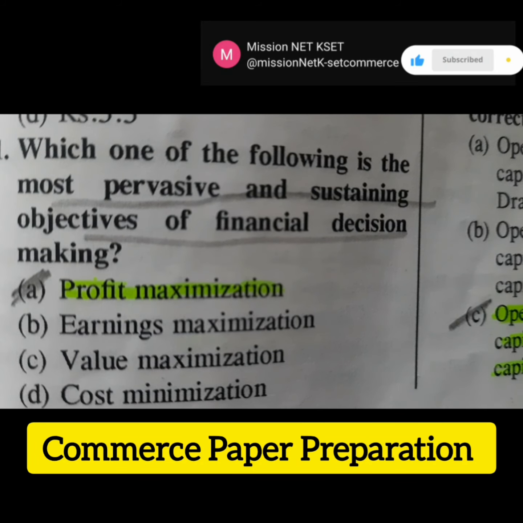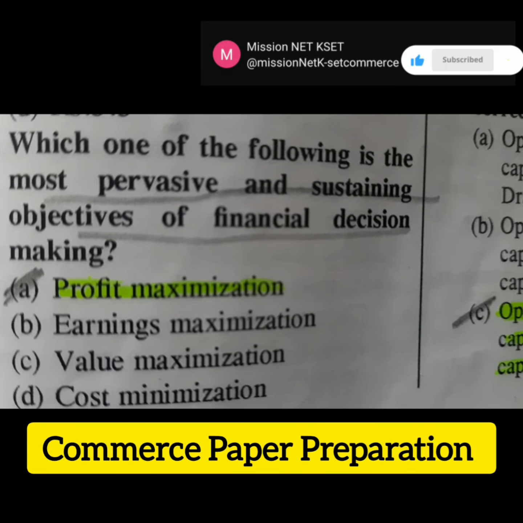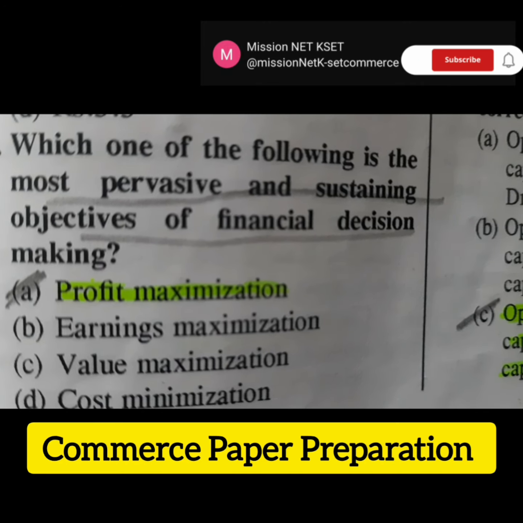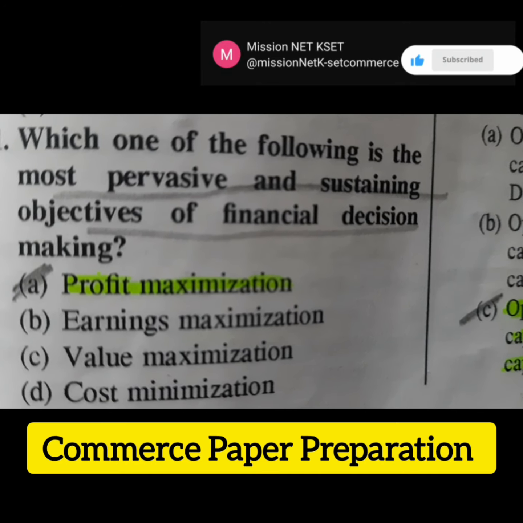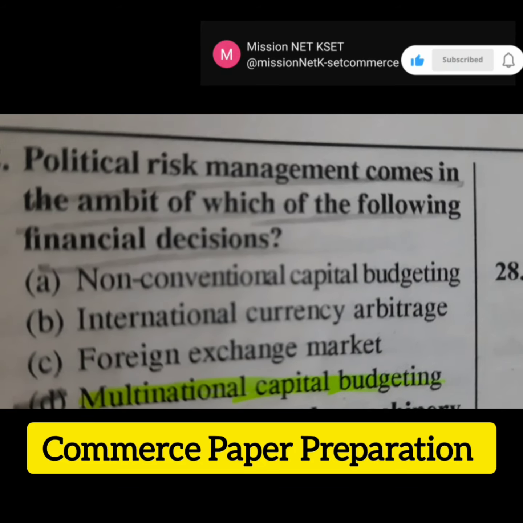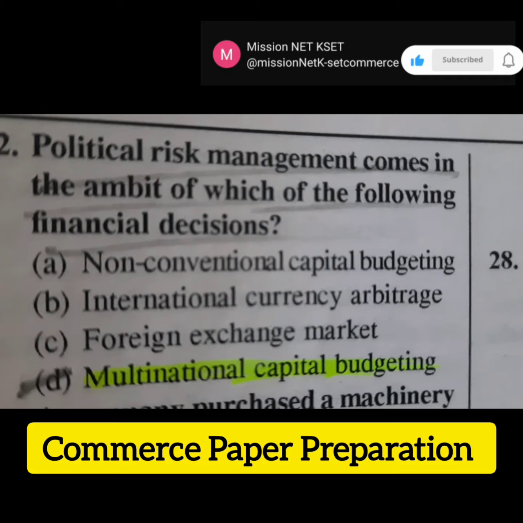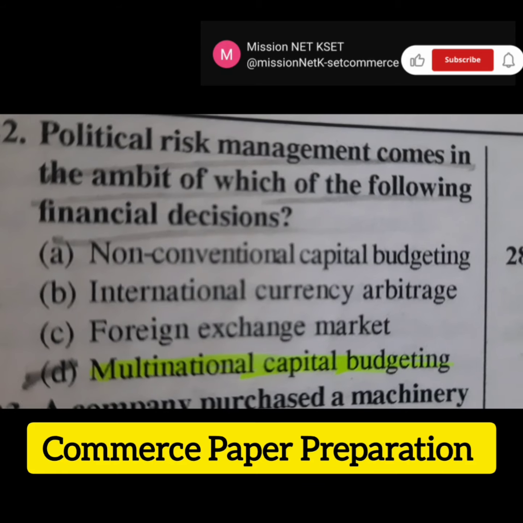The next question is which of the following is the most pervasive and sustaining objective of financial decision making? The right answer is option A, profit maximization. The next question is political risk management comes in the ambit of which of the following financial decisions? The right answer is option D, multinational capital budgeting.